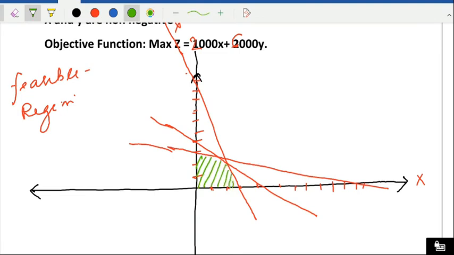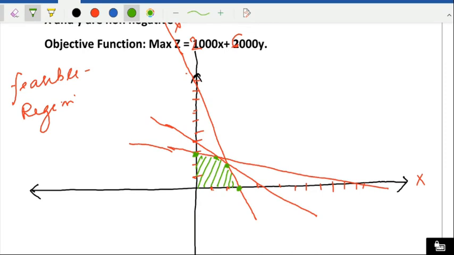So this means the point of intersection. I'll just show you where the solution is. This is the point of intersection, this is the point of intersection, this is the point of intersection, this is the point of intersection. We cannot take above this. So these 4 points are where the solution is lying. Keep in mind, at these 4 points you solve the lines one by one and check where you are getting the maximum profit.